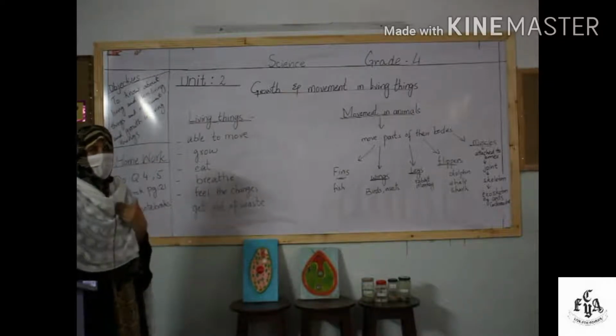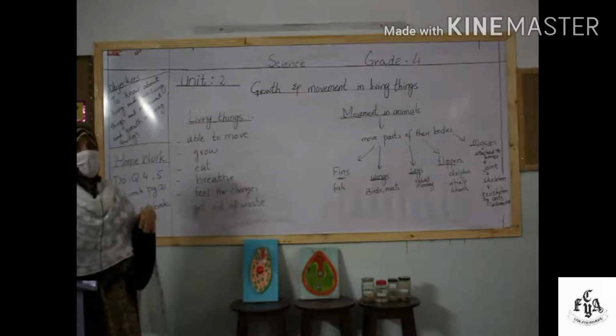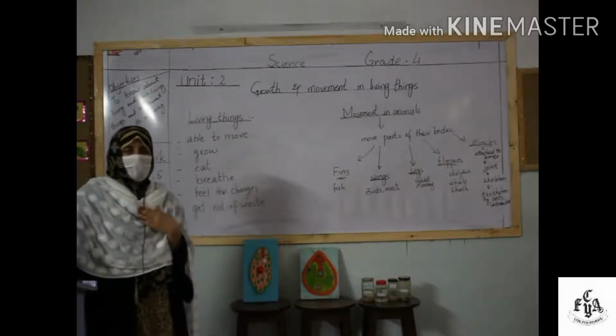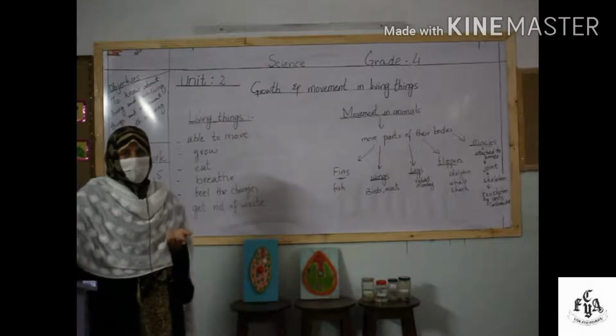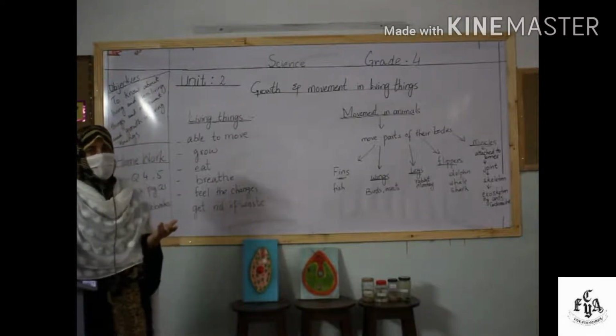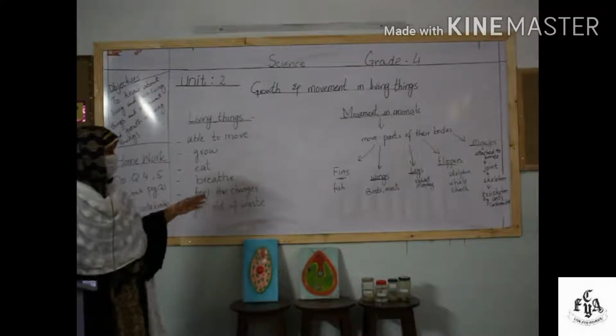Like we are eating vegetables and fruits, animals are eating different things, plants can make their own food. Living things can breathe. You know about breathing? The taking in of oxygen and the taking out of carbon dioxide gas with the help of lungs or different other organs or body parts like the gills, etc. So this is another characteristic of the living things, that they can breathe, while non-living things cannot breathe.